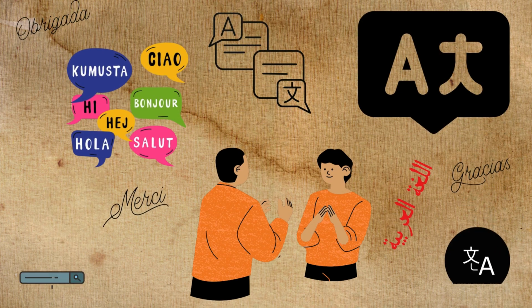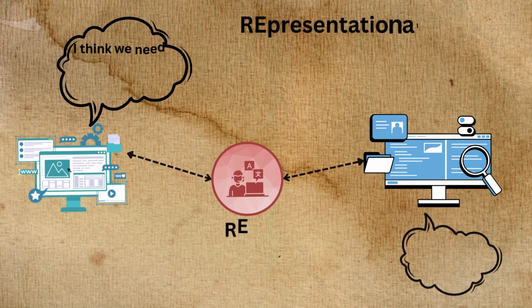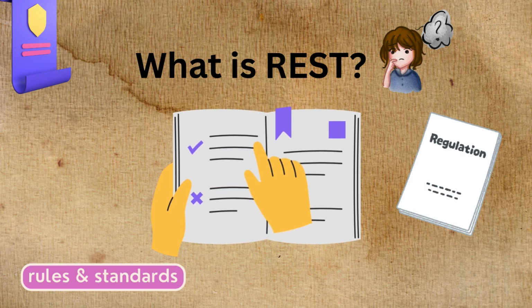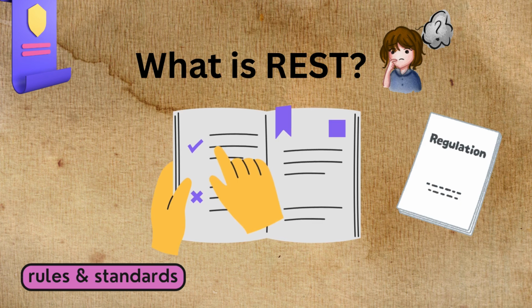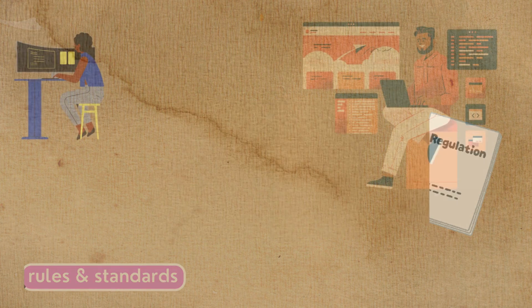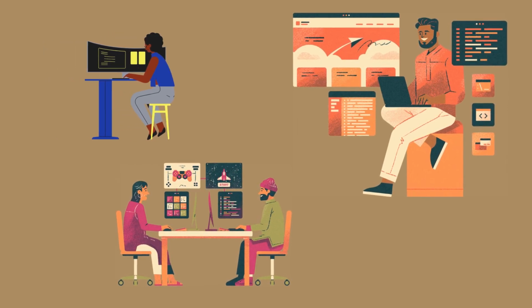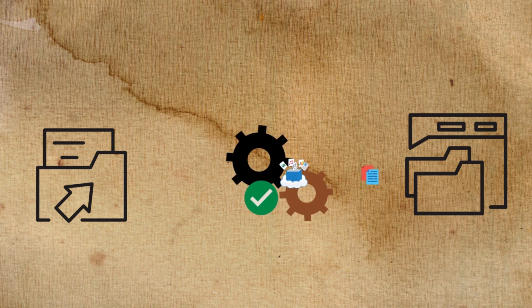Just like humans use different languages, websites need a common language to understand each other. This is where REST comes in. REST stands for Representational State Transfer. Think of REST as a set of rules, a common language for APIs. It defines how websites should structure their requests and responses. This makes it easier for developers to create and integrate APIs from different sources. REST APIs are like universal translators for the web, enabling seamless communication between different online platforms.